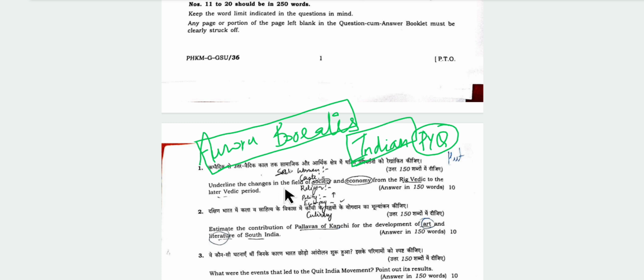Coming to the question: underline the changes in the field of society and economy from the Rig Vedic to the later Vedic period. Now we should look that the question is asking about society and economy from Rig Vedic to later Vedic period. A very similar question was asked earlier. I think it was 2023 or 2022. I do not remember currently. Now I will tell what I wrote in the exam hall.